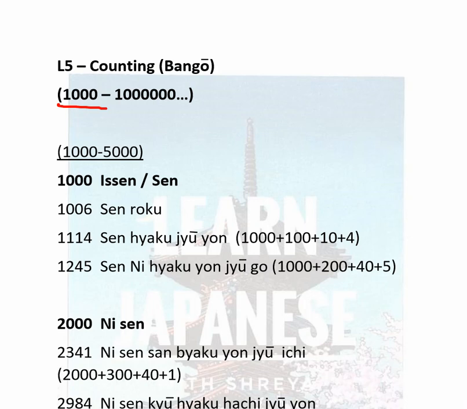Now we will learn counting after 1000. Let's start. 1000 is sen, or ichisen as we have learned earlier. 1006 is 1000 plus 6. 1000 is sen, 6 is roku, sen roku. 1114: 1000 is sen, 100 is hyaku, 14 is juyon, sen hyaku juyon. 1245: sen, 200 is ni hyaku, 45 is yonjugo. Sen ni hyaku yonjugo.